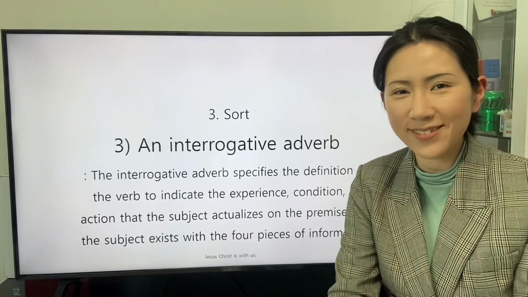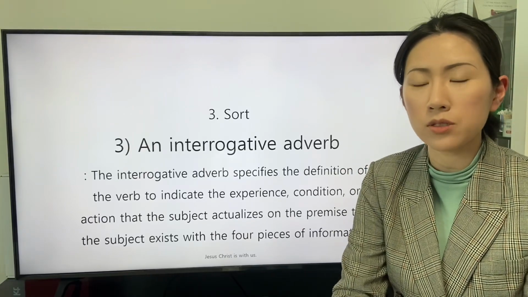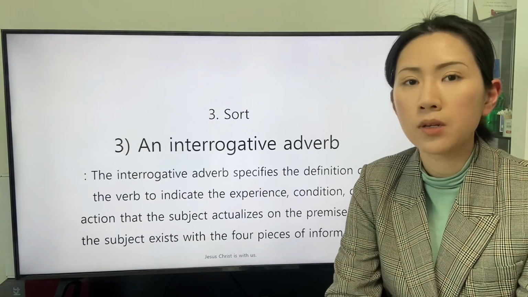Good afternoon. Today we will study about the interrogative adverb.